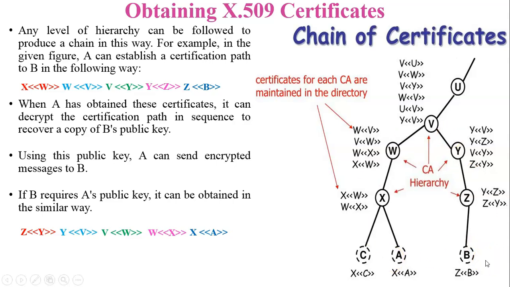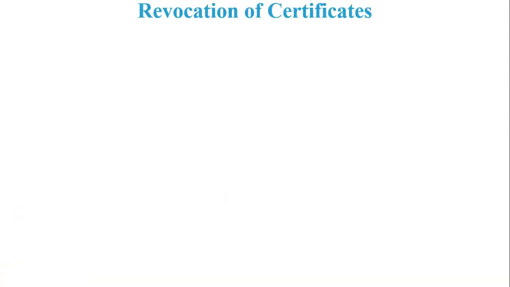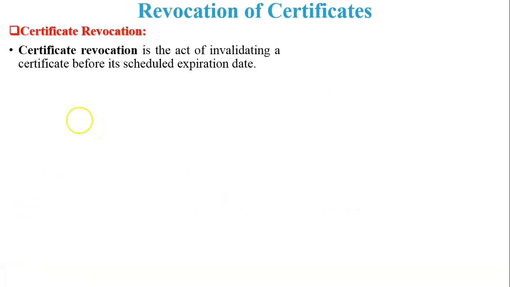Now B will verify all the certificates one by one, get the public key of A, and communicate with A. Next, revocation of digital certificate. Revocation means cancellation of a digital certificate. So first of all, what is certificate revocation? Certificate revocation is the act of invalidating a certificate before its scheduled expiration date. So whenever a certificate has expired, there is no issue, but if the certificate is not expired and you have to cancel it, this is called certificate revocation.